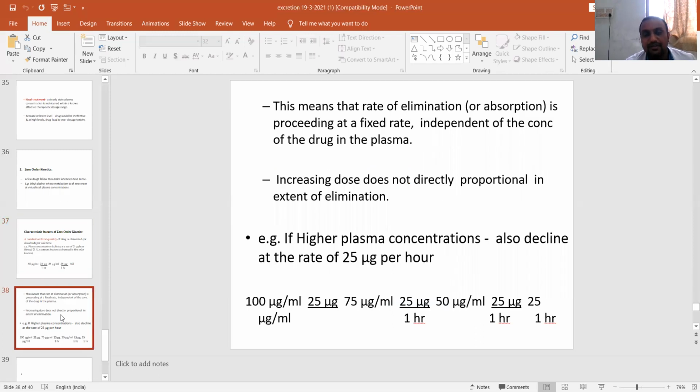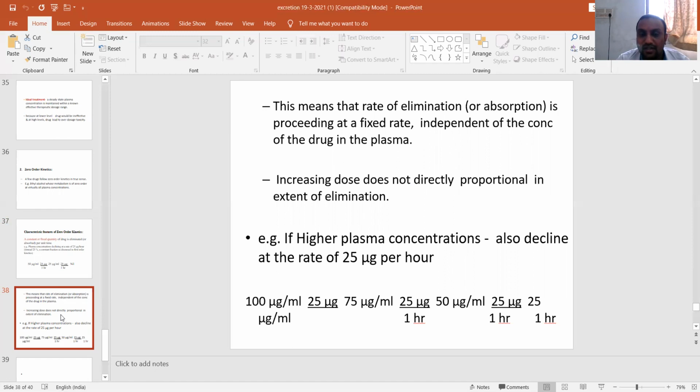And coming to the other characteristics, this means that the rate of drug elimination or absorption proceeds at a fixed rate independent of the concentration of the drug. Increasing the dose is not directly proportional to the extent of elimination. Here, we have doubled the dose, that is 100 microgram per ml, where the constant quantity of elimination is 25 microgram.